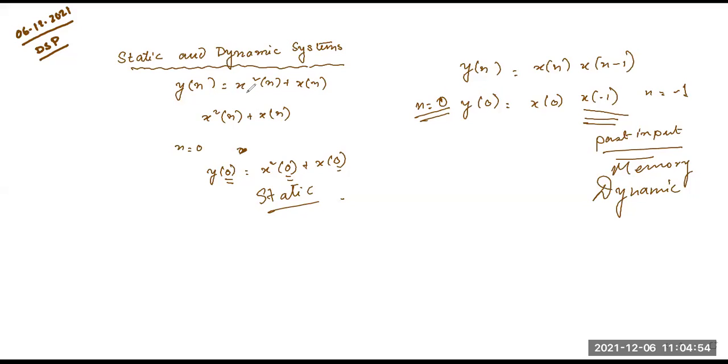And then we will go to causal, non-causal, linear, non-linear, time variant, invariant, FIR, and stable, unstable systems. We will discuss the theory and then we will do how to solve the problems. So thank you very much for joining the class.